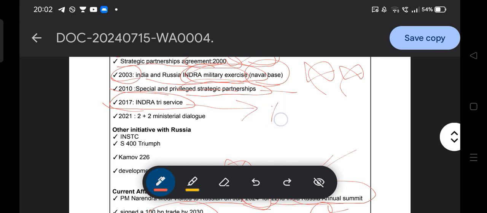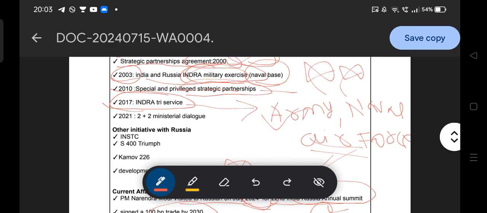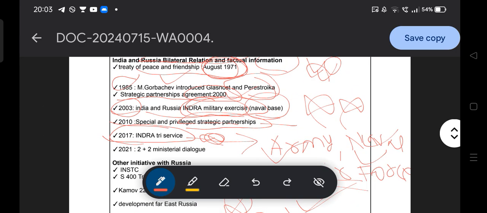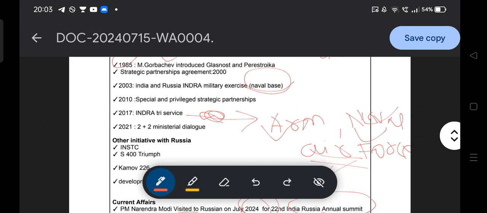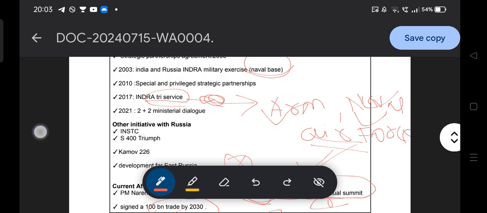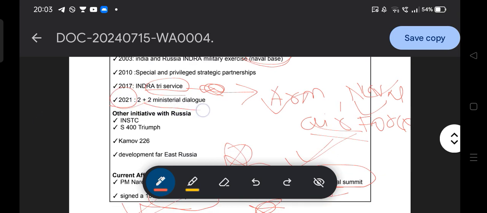Tri-service means it includes the army, the navy, and the air force. So there are three forces, and Indra tri-service was held in 2017. In 2003 it was the Indra military exercise, naval only, but in 2017 it was tri-service. Then in 2021 they held the 2+2 ministerial dialogue, very important for the upcoming examination.